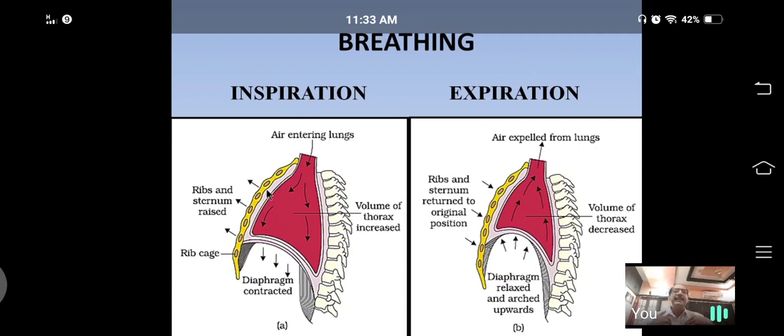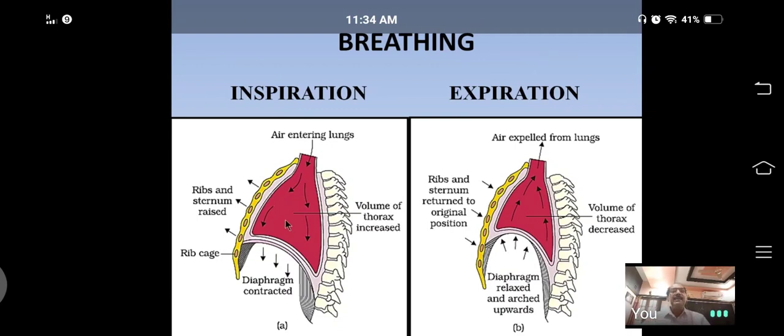When the external intercostal muscles contract, the lung size increases dorsoventrally and also laterally. Laterally and dorsoventrally, the size of the chest cavity increases due to contraction of the external intercostal muscles present between the ribs.